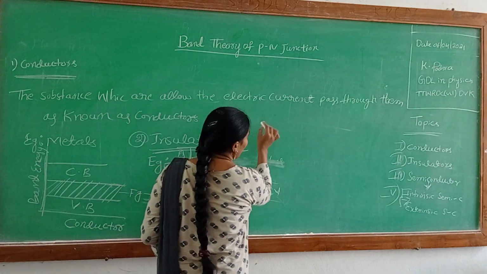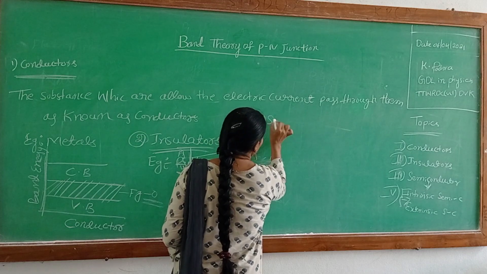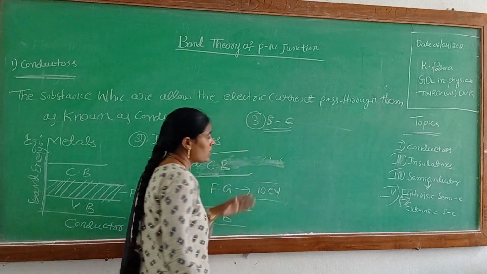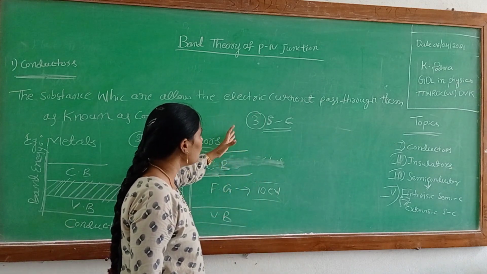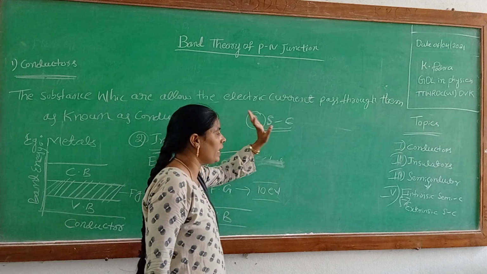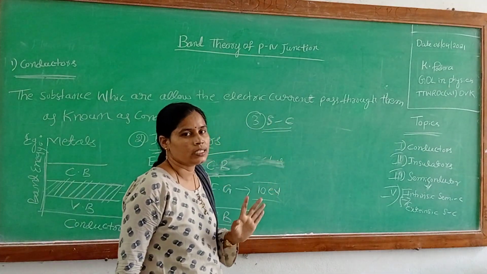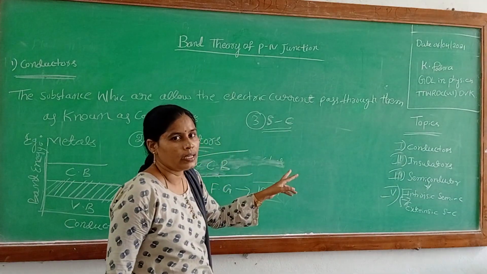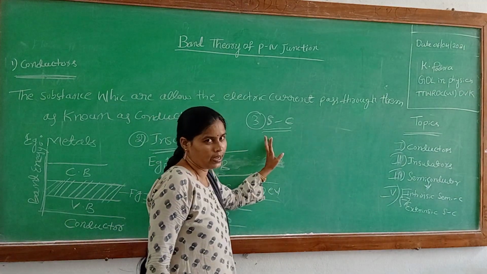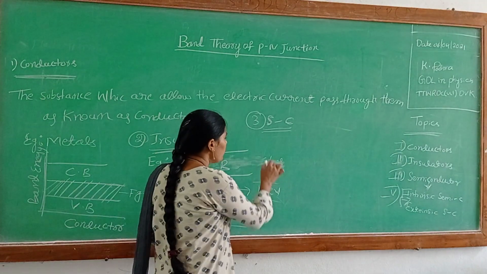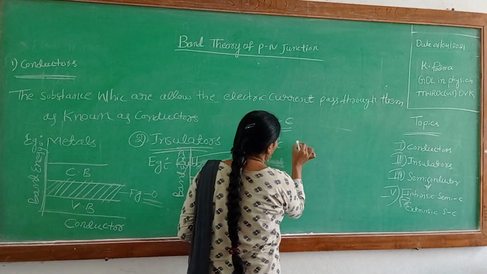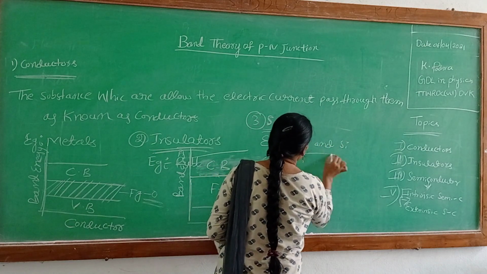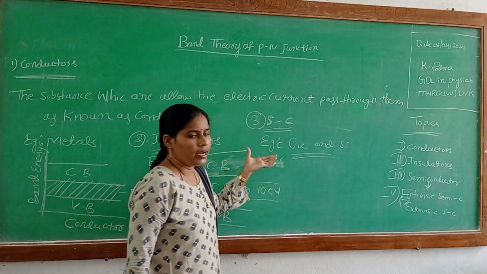The next one is the semiconductor. A semiconductor is a substance that allows electric current, but only partially. These are known as semiconductors. Examples of semiconductors are germanium and silicon.